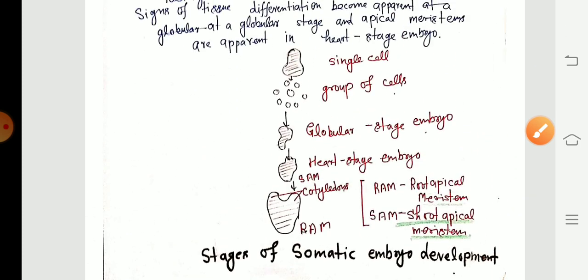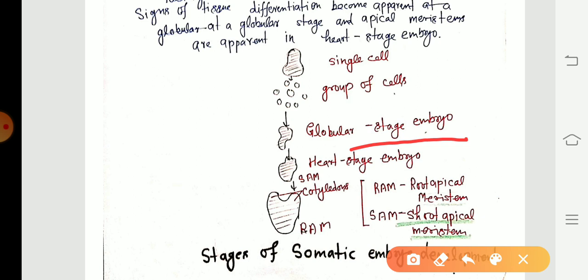So, this picture is showing the stages of somatic embryo development. We can say somatic embryo may develop from single cells or from a small group of cells. So, repeated cell divisions lead to the production of a group of cells that develop into globular stage embryo.